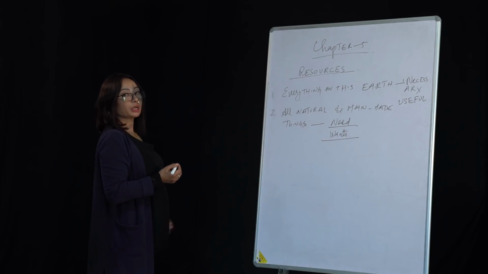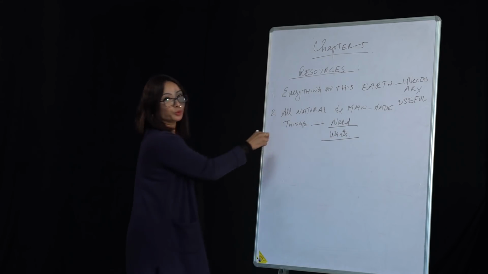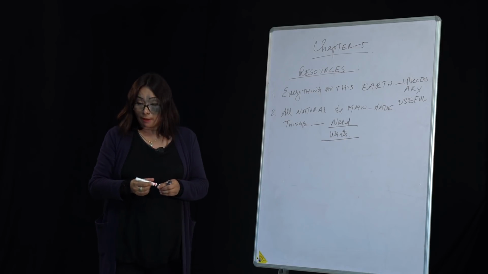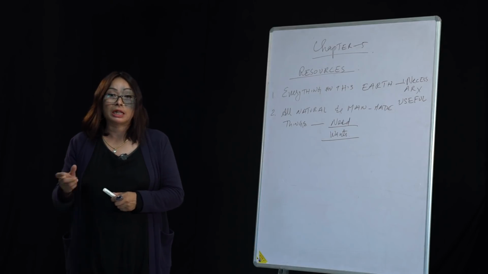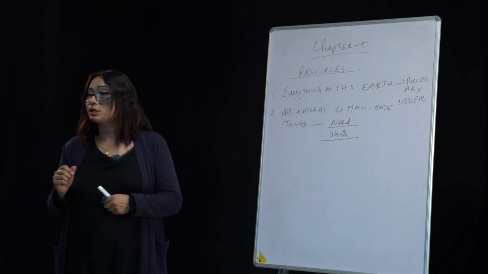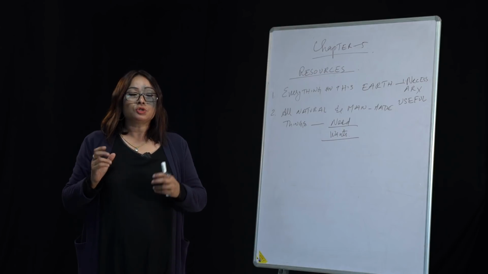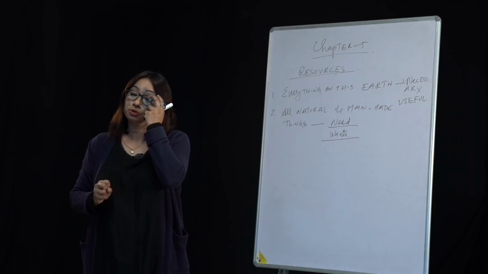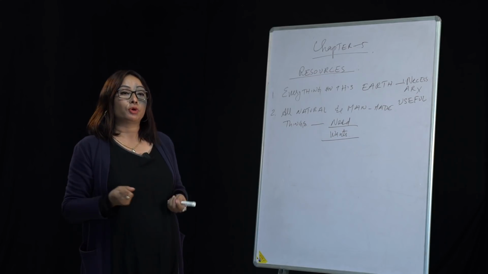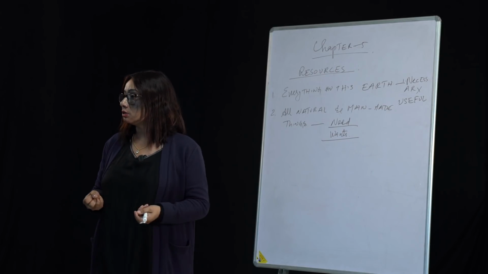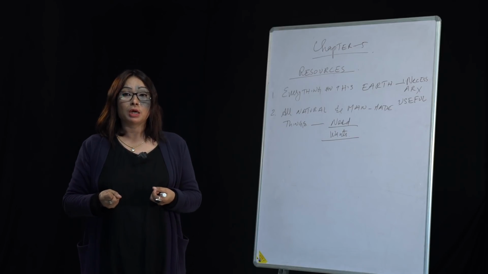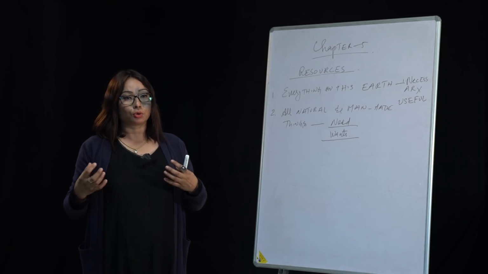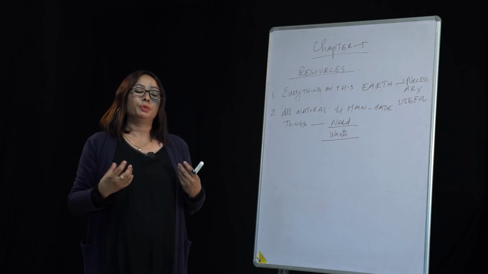I hope you have understood this. The next one that we are going to talk about is resources. There are so many natural resources. Land is a resource, water is a resource, air is a resource. These resources are there in nature, but we should also be able to take them out and use them for our benefit. For example, land and soil are resources, but we have to cultivate the soil and grow crops, then only crops will be our food.